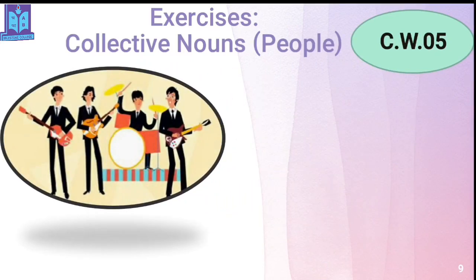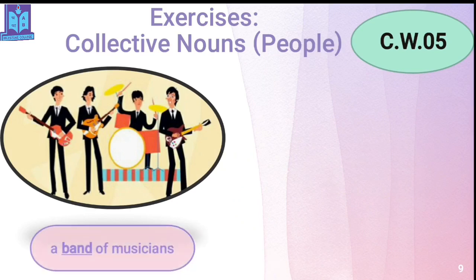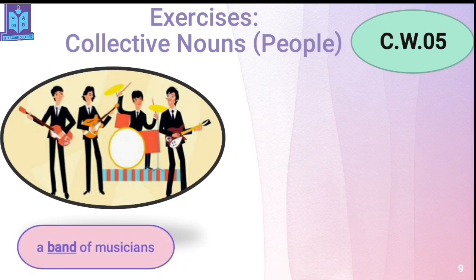What can you see here? Some musicians. Yes, they are playing guitar, bass guitar, rock music type of thing, isn't it? It shows that. Now, what can be the collective noun of these musicians? It's a band of musicians. We are very familiar with this word band, isn't it? Yes, it refers to a group of musicians.